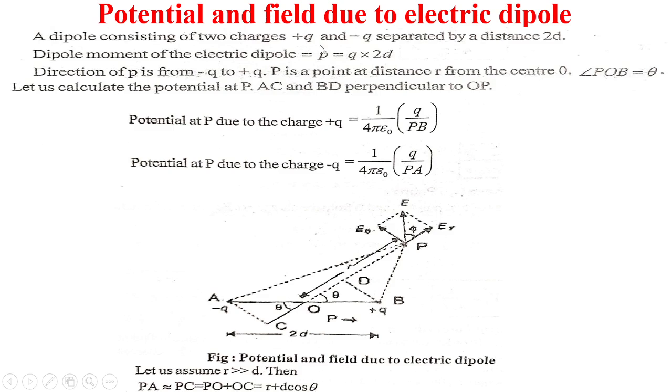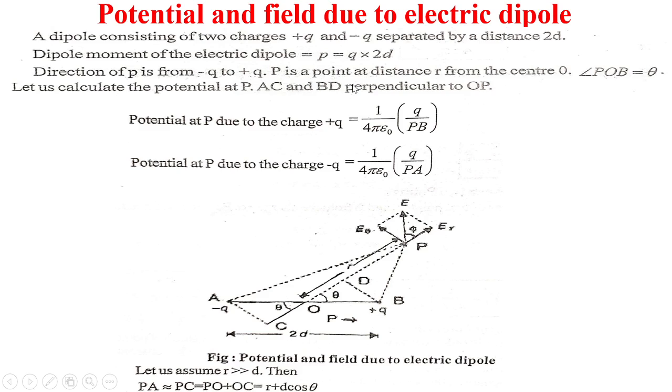Dipole consisting of two charges +q and -q, see here, and the distance of separation between these two charges is 2d. Dipole moment of electric dipole is p equals q into 2d. Direction of p is from -q to +q.